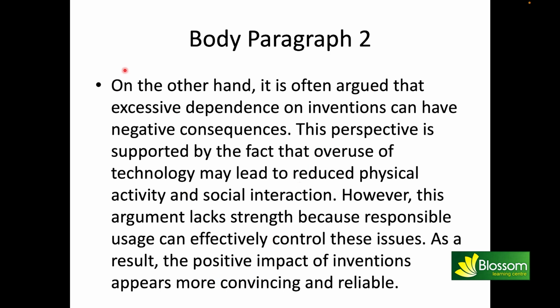So see that the structure part is, on the other hand, it is often argued that excessive dependence on inventions can have negative consequences. So I have just written like that, the same: the inventions and the negative consequences. So I'm going to support two ideas. This perspective is supported by the fact that overuse of technology may lead to reduced physical activities and social interactions. So once again, I have supported it. A little bit I'm going to contradict the statement that I have given in the last two sentences. So however, this argument lacks strength because responsible users can effectively control these issues. So I just a little bit contradict my own written part of these two sentences.